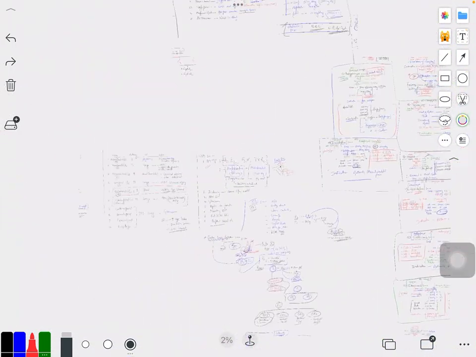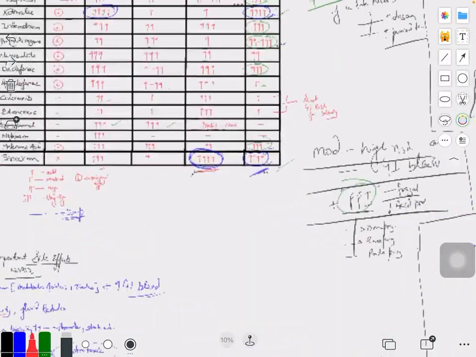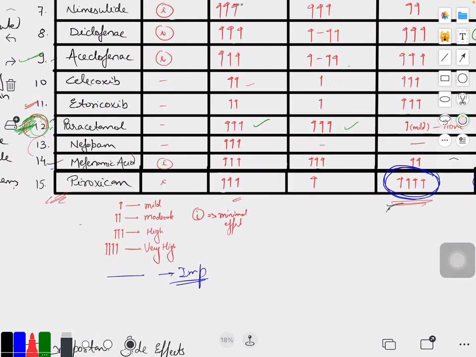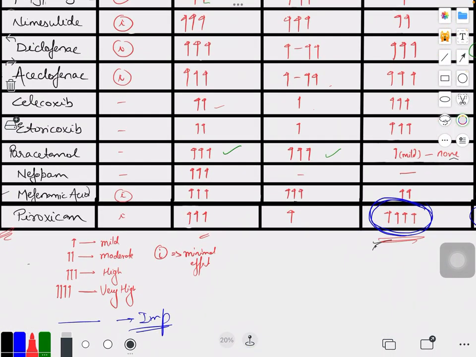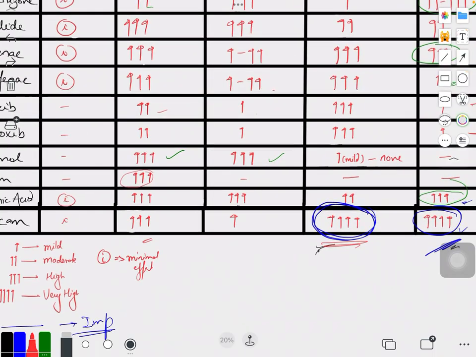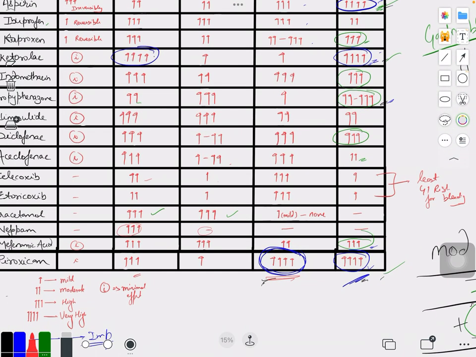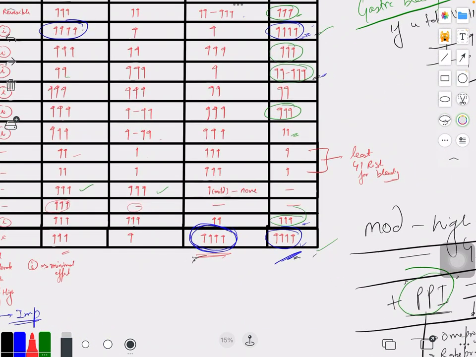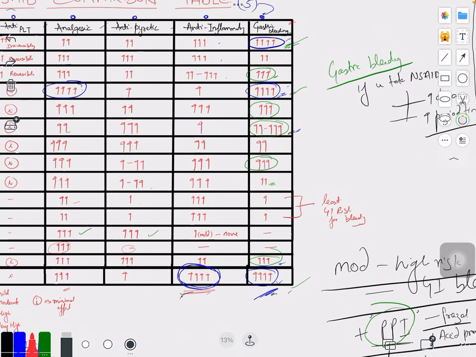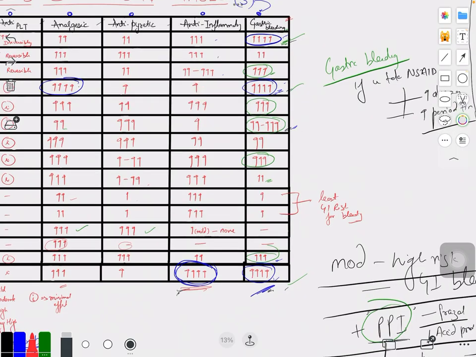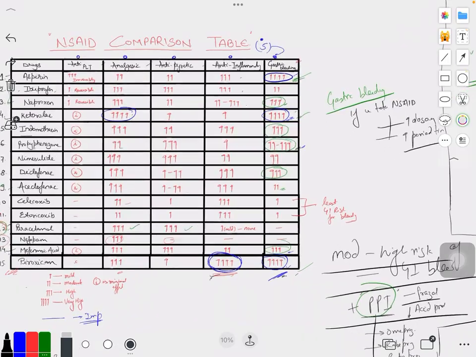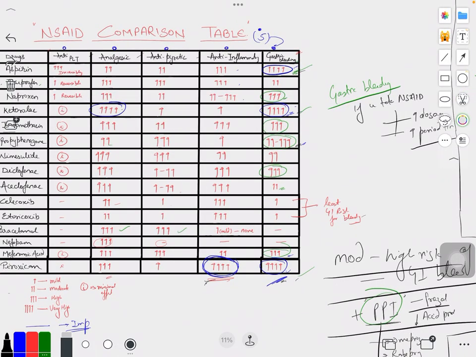Nefopam is a very good analgesic. However, it has no effect on fever, it has no effect on inflammation, and it also does not cause bleeding. So among all the NSAIDs, celecoxib and etoricoxib have the least gastric bleeding, and paracetamol and Nefopam have none.